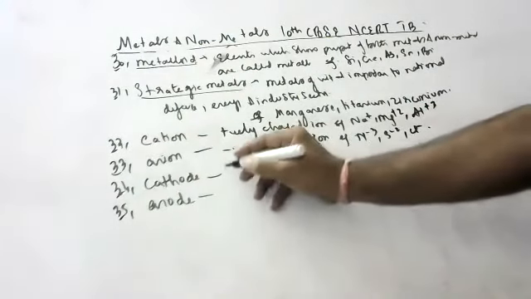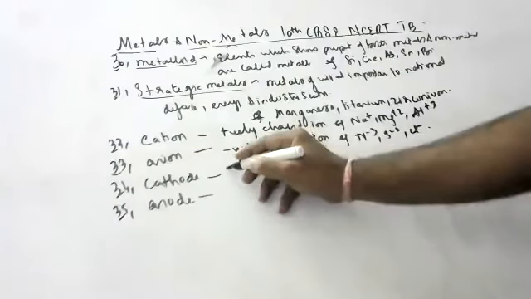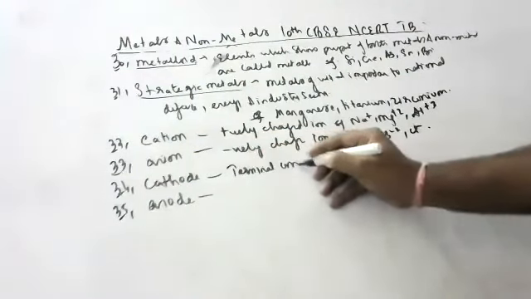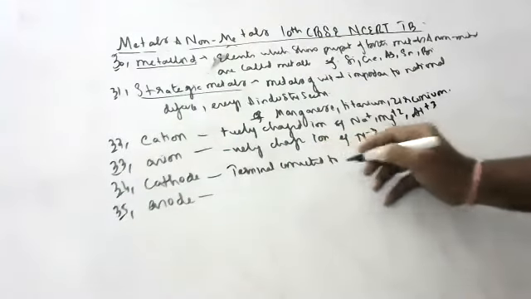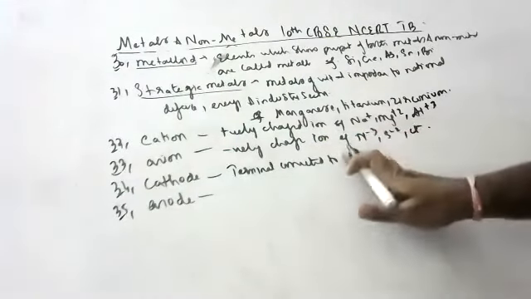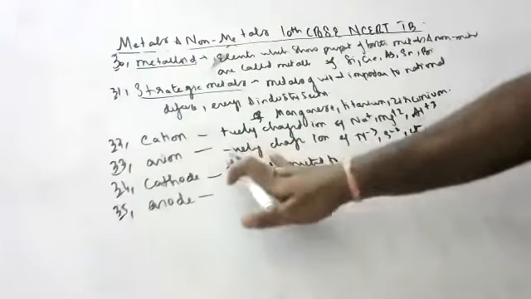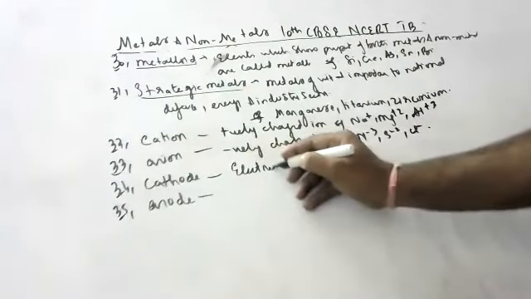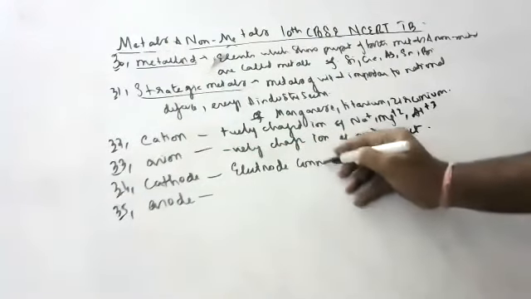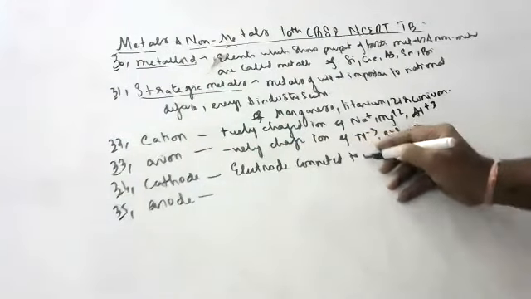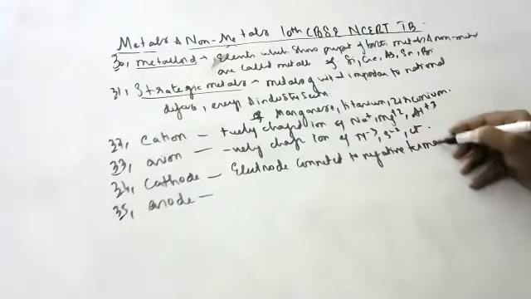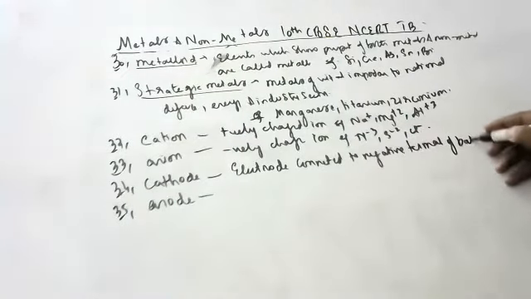What is a cathode, children? The electrode connected to the negative terminal of the battery. Suppose these are two electrodes.